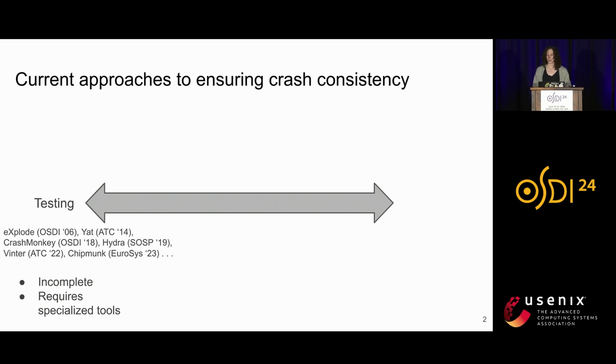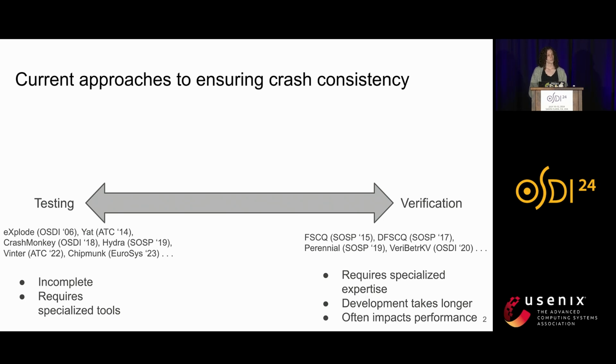If we want stronger guarantees, we can formally verify that our code is correct by proving that the implementation matches a specification of correctness. This has also been applied to check crash consistency in a variety of storage systems. And although verification provides much stronger guarantees of correctness, it also requires specialized expertise, and development tends to take longer. Verified systems also tend to be less performant than their unverified counterparts.